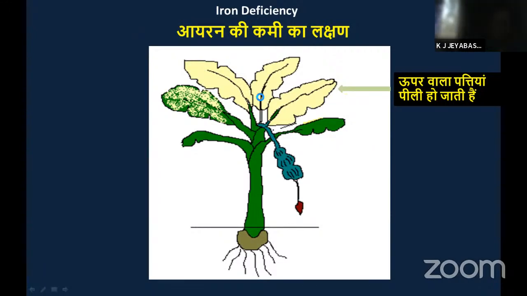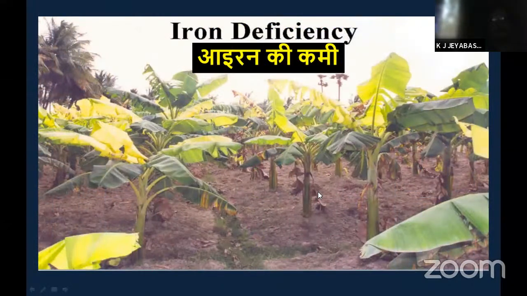So we have to be very careful. You see the field view of this iron deficiency. In this iron deficient plant, you see the topmost leaf is getting affected because of lack of chlorophyll. Fortunately, in this type of field, we observed some concretion nodules, which means the calcium content is high in this type of soil because of the high pH.